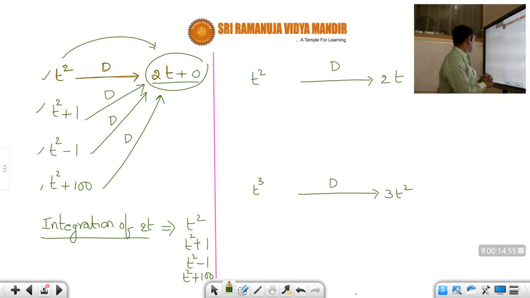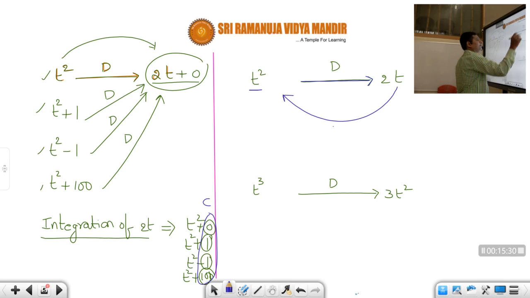So therefore, we don't know which constant it is. Correct or not, students? We don't know which constant it is. So therefore, what we'll do is, we'll replace all these constants with one single constant called c, students. Okay. So whenever we find out, suppose let us say here we can see t square is there. What is the differentiation of t square, students? 2t. Okay. So now when you calculate the integration of 2t, you should write it as t square plus c. T square plus c. Okay, students.